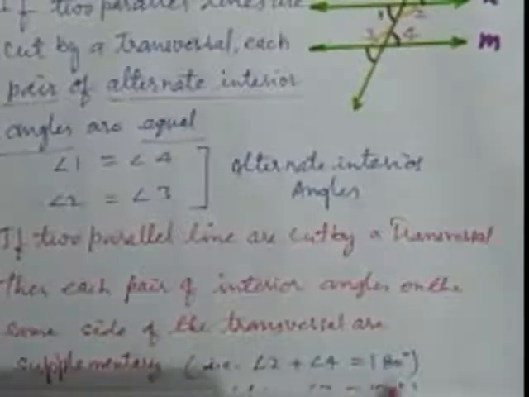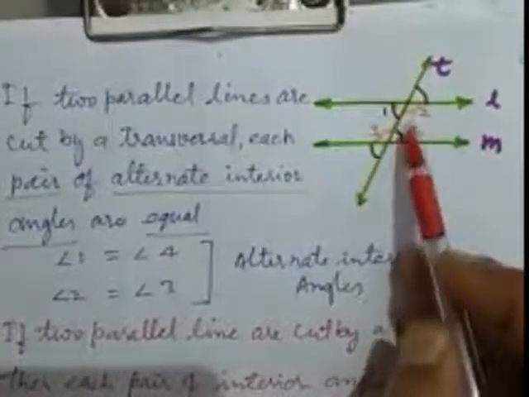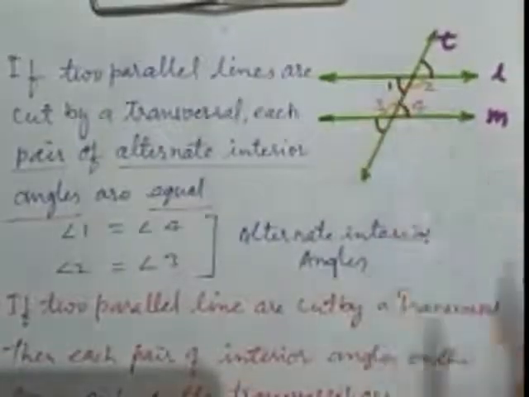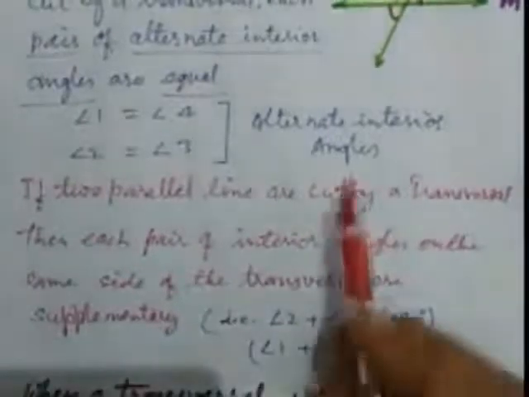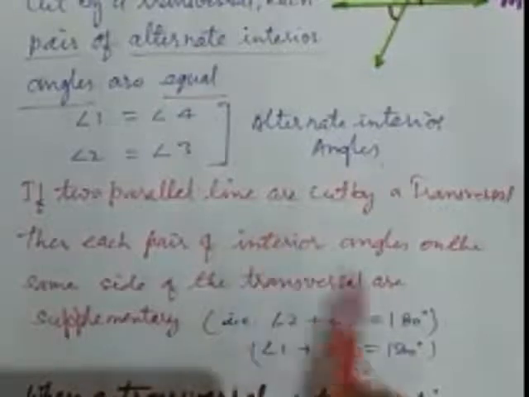When their sum becomes 180, then they are supplementary. Here we can see angle 2 plus angle 4 equal to 180, so they are supplementary. Same, angle 1 and angle 3 are also 180, so they are supplementary angles. Learn this statement completely.